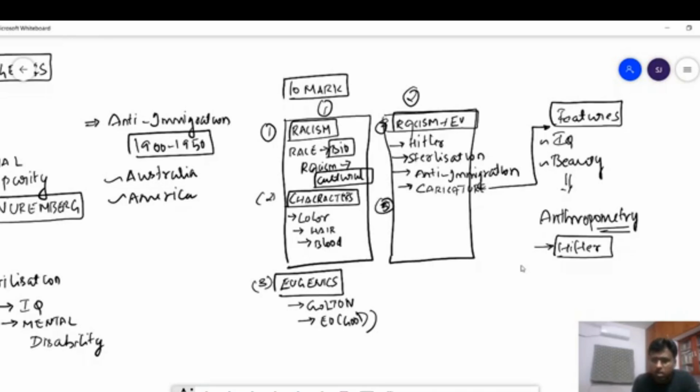Then you should write the present relevance. What is the present relevance of racism? You should say there is no relation between IQ and race, because IQ, as they have discovered, has a lot of genes attached to it, and not only genes: the amount of food someone eats, the culture in which they grow, the atmosphere, the circumstances, the war, and everything is responsible for the IQ of a person, and hence it is never related to any race.